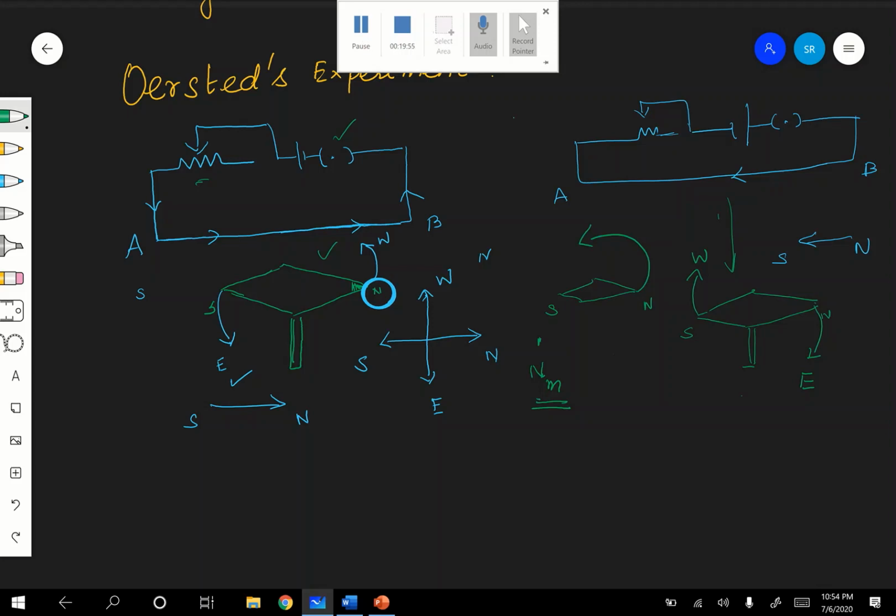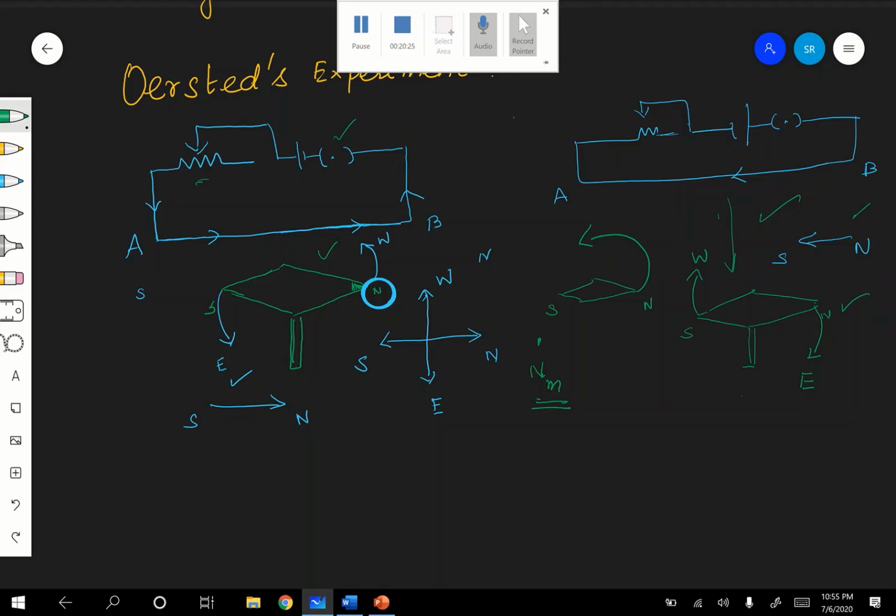Now when you pass the current from north to south, it is moving in the clockwise direction. When it rotates clockwise, automatically the north pole will be deflected towards east. Are you following? Therefore he concluded that yes, the current carrying conductor definitely has some magnetic field around it.